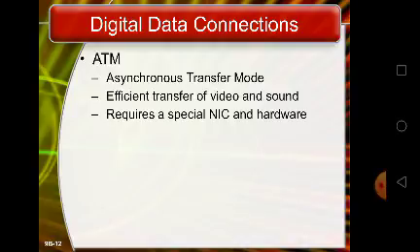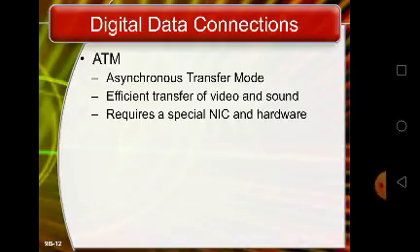It was originally conceived as a way to reconcile the needs for these different kinds of data on the telephone system. But proponents of ATM argue that it also can be implemented on computer LANs and WANs. In fact, ATM is a network protocol.